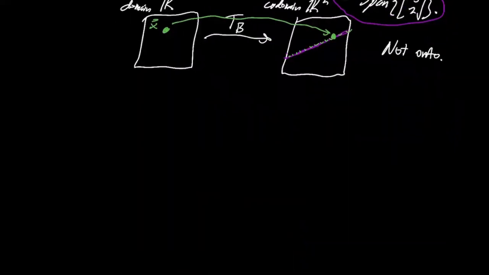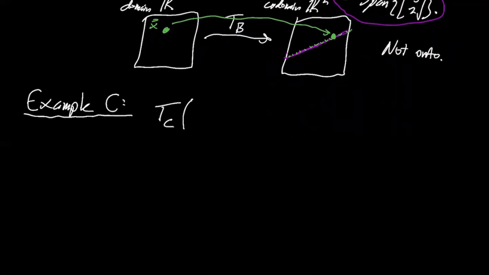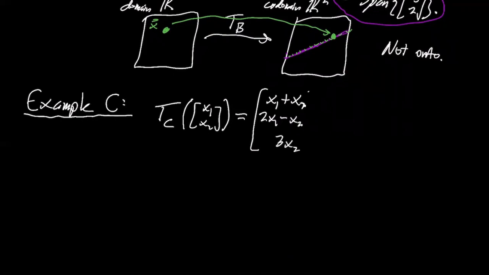Okay, let's do an example where we actually change dimensions. So I'm just going to do one more example thoroughly, and I'm going to give you one last example after that, to ask you to do yourself. Here's an example. Let's start with a pair of numbers again, but let's have that output a triple of numbers. The triple numbers are x1 plus x2, 2x1 minus x2, and 3x2. Okay, so there's your third transformation.